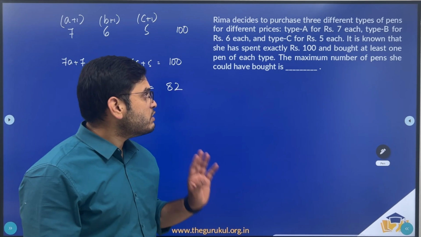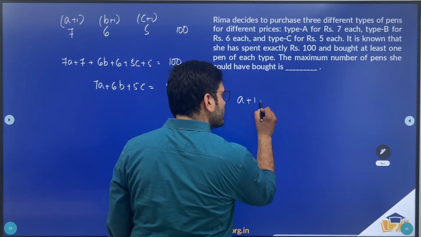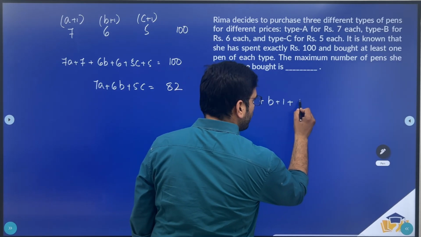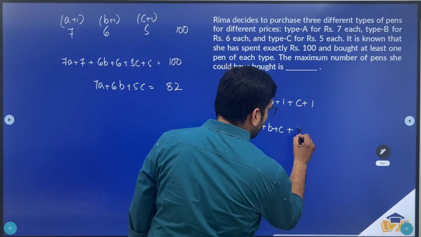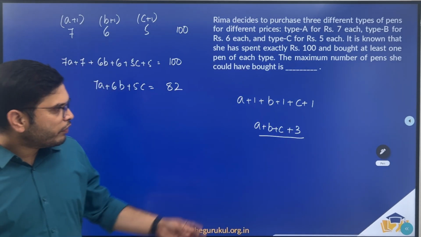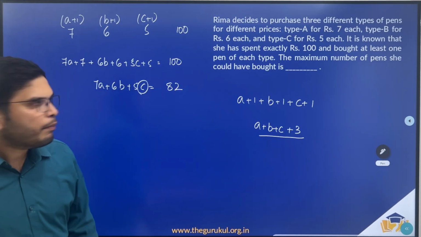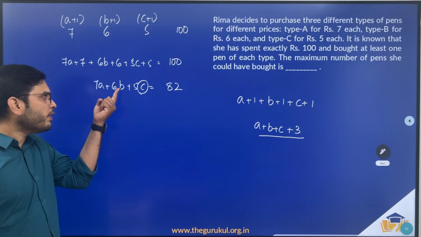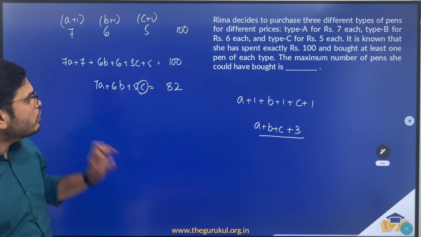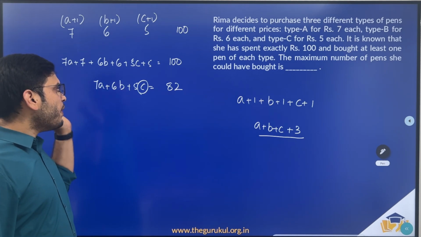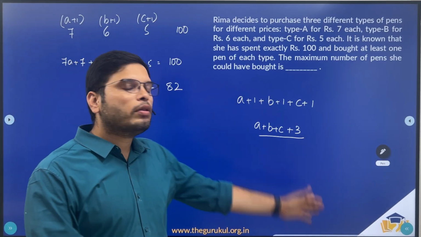Now what was asked? The maximum number of pens she could have bought. So we are asked to find the maximum value of A plus 1 plus B plus 1 plus C plus 1, which is nothing but A plus B plus C plus 3. Now for this to be maximum, the value of C should be maximum, because the weightage given to A is more than that of B, which is more than that of C. So let us have the maximum number of pens of 5 rupees each, so that we'll get the maximum number of pens combining all three types.